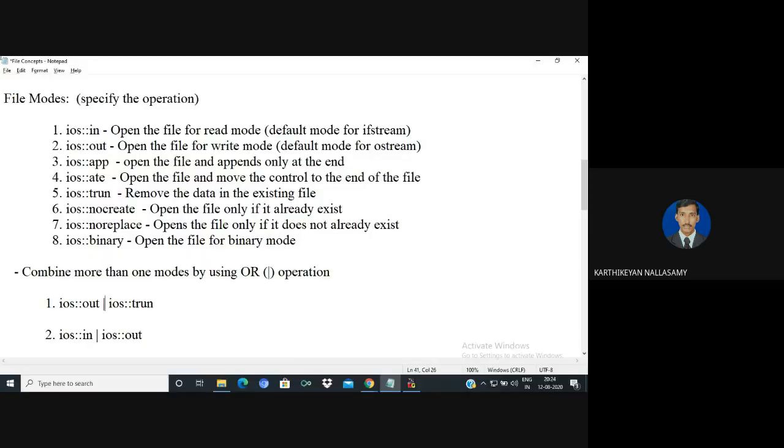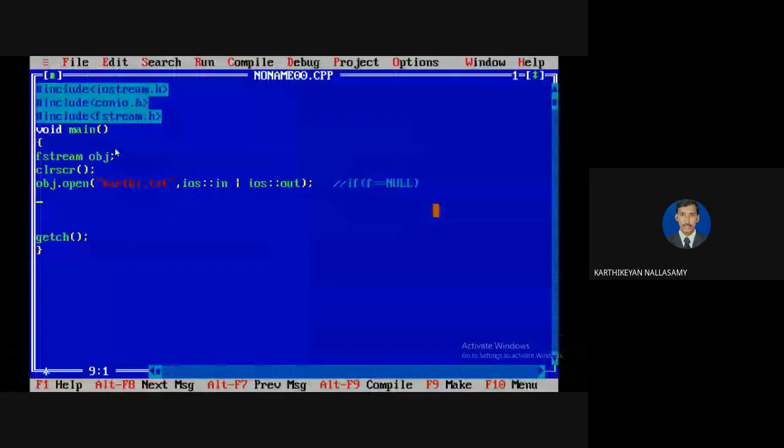I'm opening in ios::out, which means it is append mode, so that we can perform both read and write operations. The location of the file pointer is very, very important. Many people are not thinking about what a file pointer is. The file pointer always points to the corresponding location, so the file pointer location is very important. Whenever you open in this mode, the file pointer points to the starting of the file.